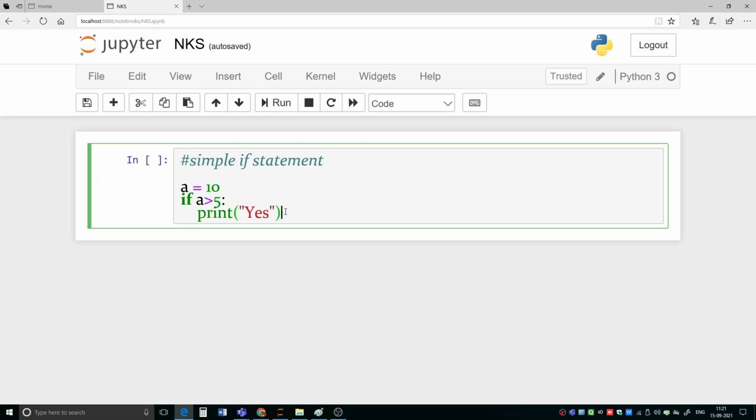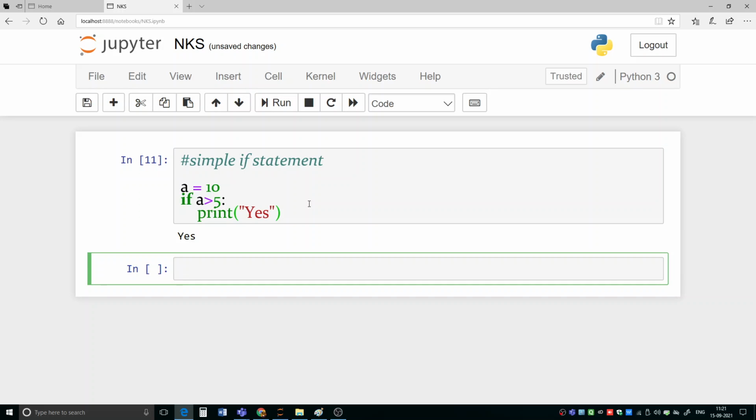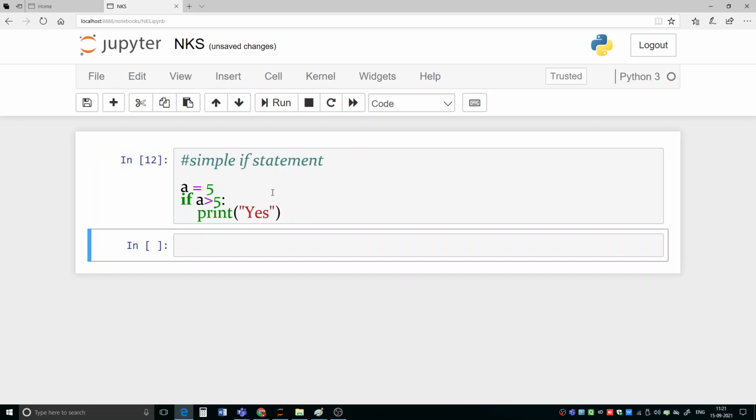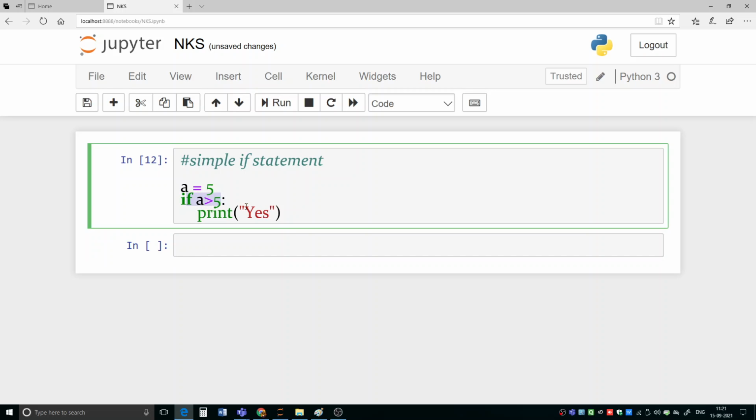If you execute it, you will see it gives us yes. Now suppose here I give its value as 5. Now again let us execute it. Nothing is displayed on the screen because this condition is now false. That's why this statement is not executed and we are not getting anything on the screen. Is it okay? So this is how the simple if statement works.